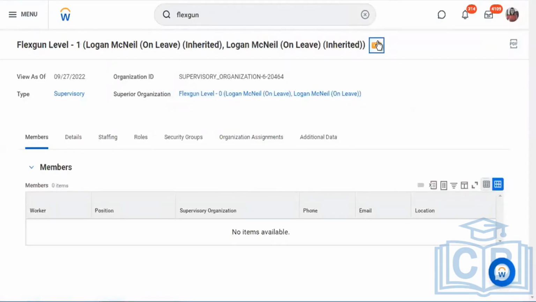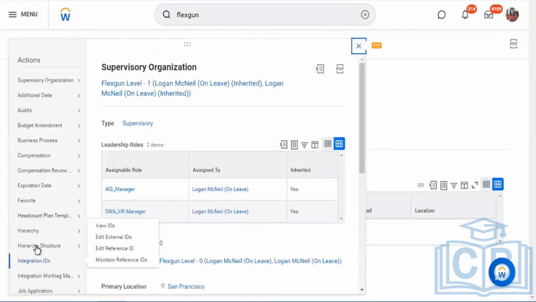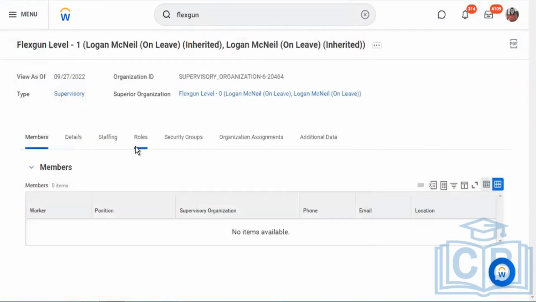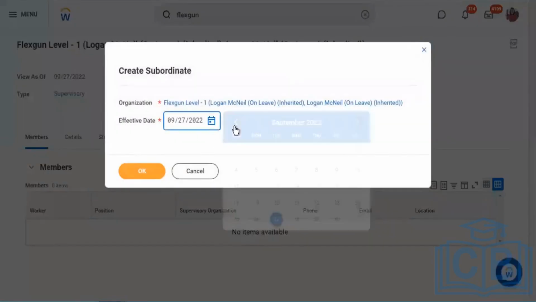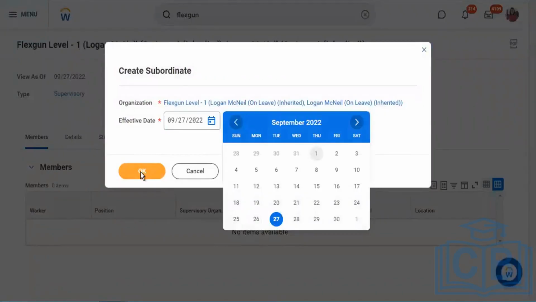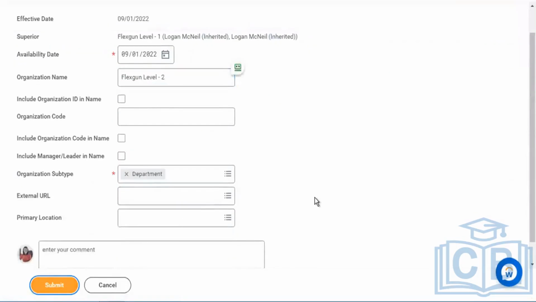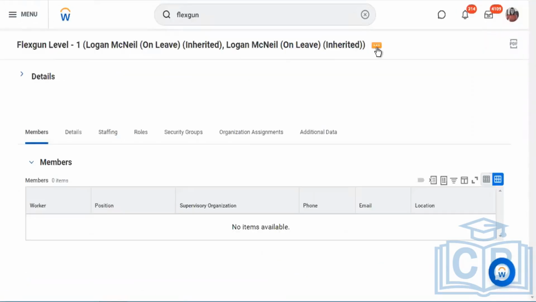Likewise, I'm going to create 2 more levels. Related actions, Reorganization, and then my reorganization event. Create subordinate, September 1st. Keep everything as is and save. That's level 2 created.